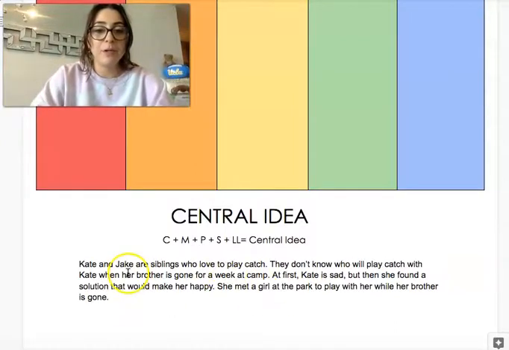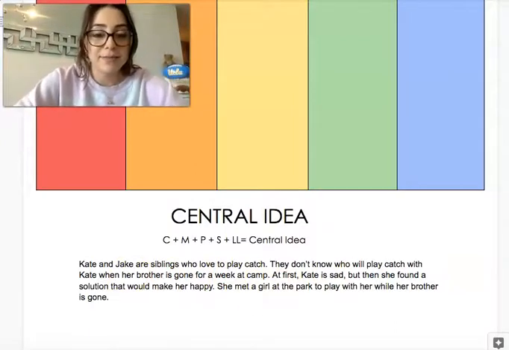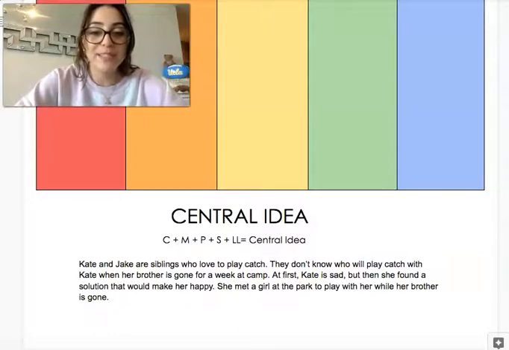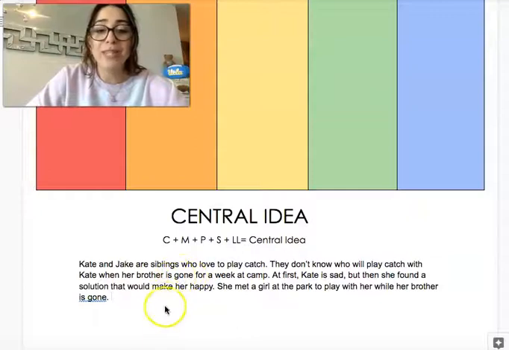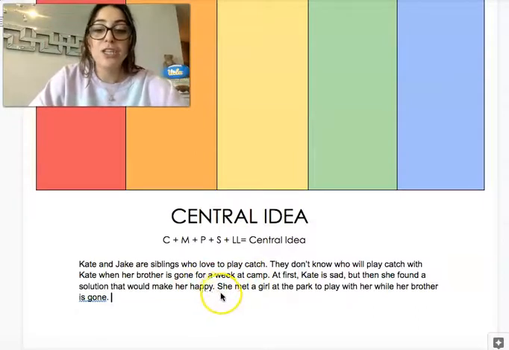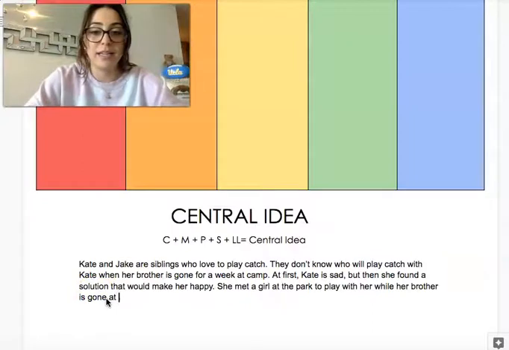Okay, now I'm going to read over this and see if it makes sense. Kate and Jake are siblings who love to play catch. They don't know who will play catch with Kate when her brother is gone for a week at camp. At first, Kate is sad, but then she found a solution that would make her happy. She met a girl at the park to play with her while her brother is gone at camp.